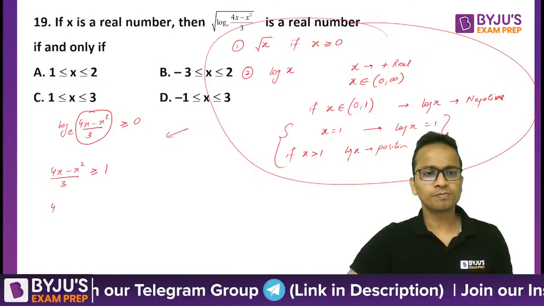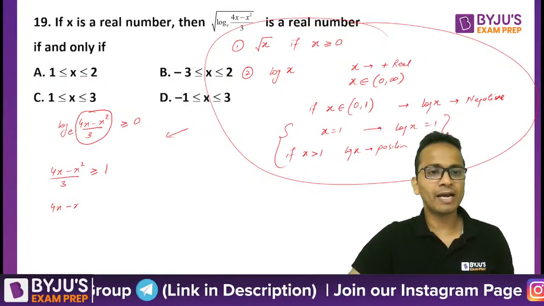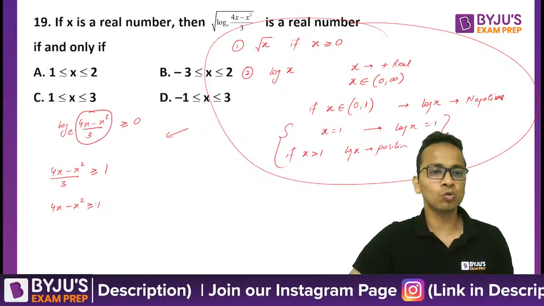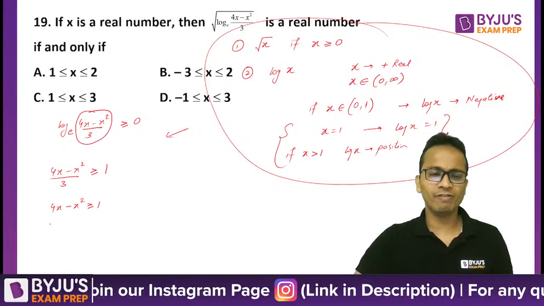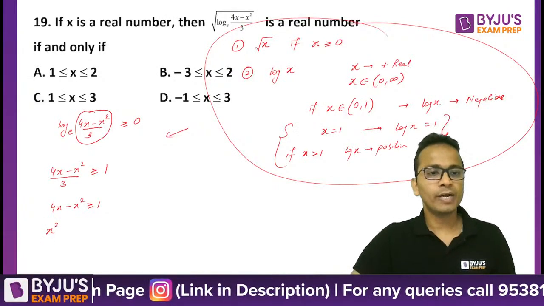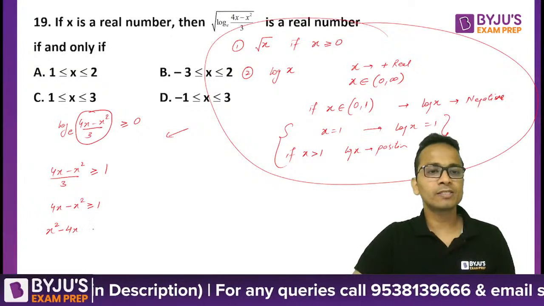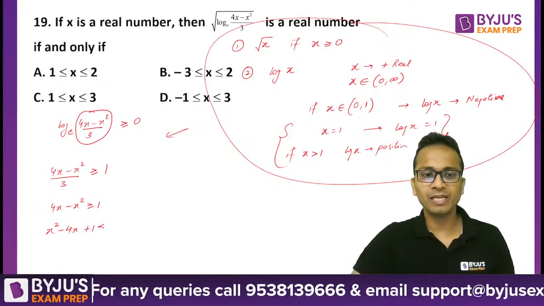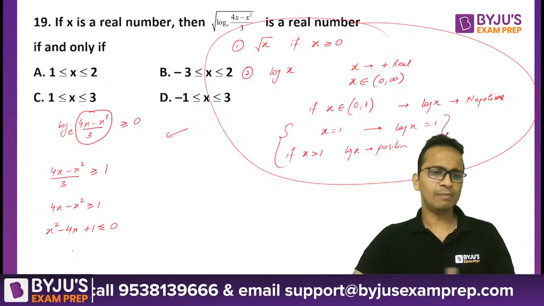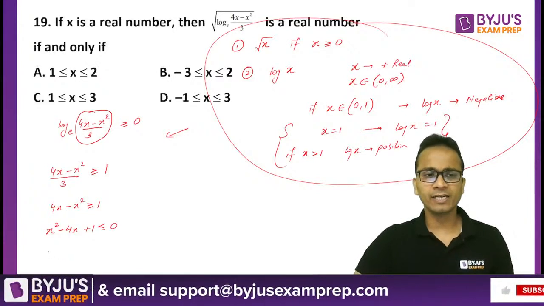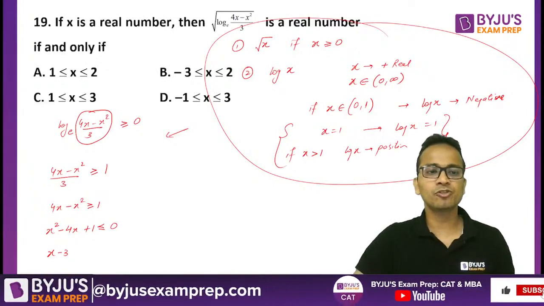Okay, so further, 4x minus x square should be greater than or equal to 3, taking all the values on one side. So x square minus 4x plus 3 should be less than or equal to 0. Now we will simplify and factorize this, so you will get x minus 3.